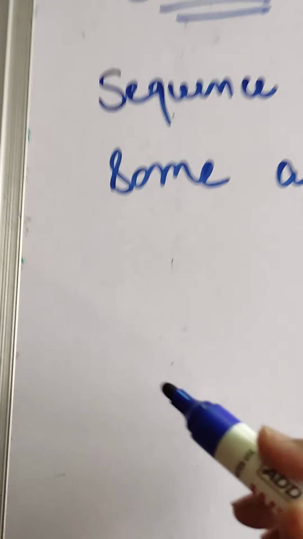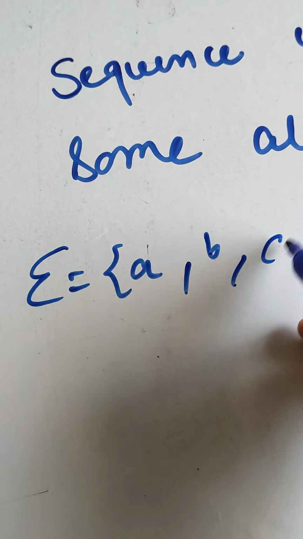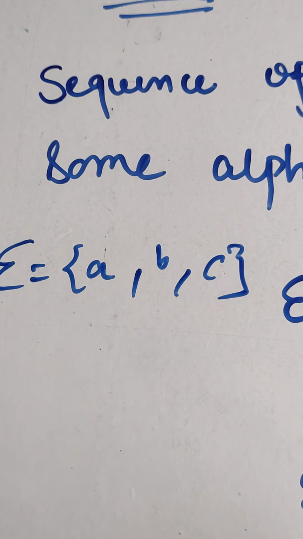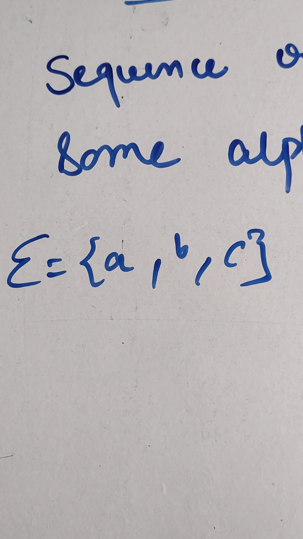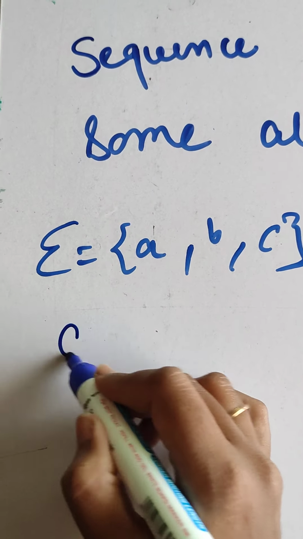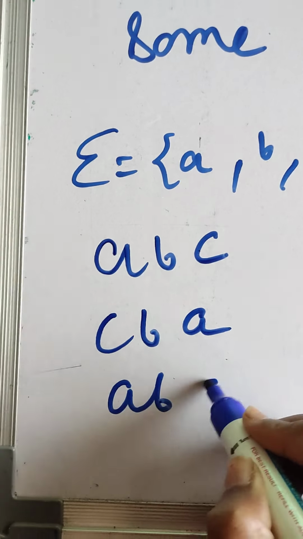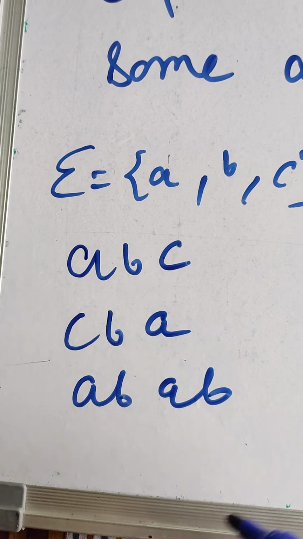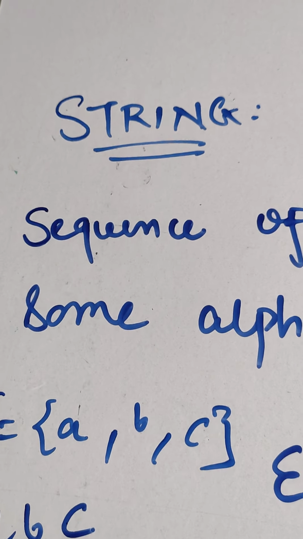Suppose I take another example, sigma equal to A, B, C. This is my alphabet. Now from A, B, C I generate some sequences, either ABC, or CBA, or ABAB. This is a sequence of symbols which I am generating, which is known as a string.